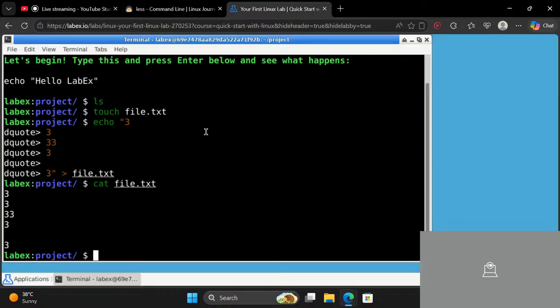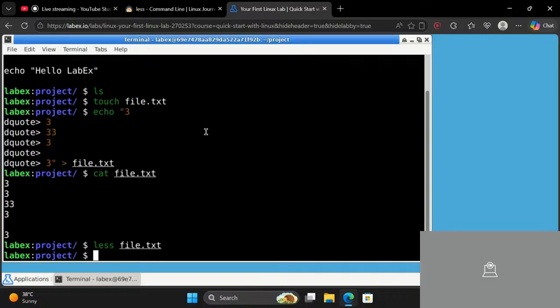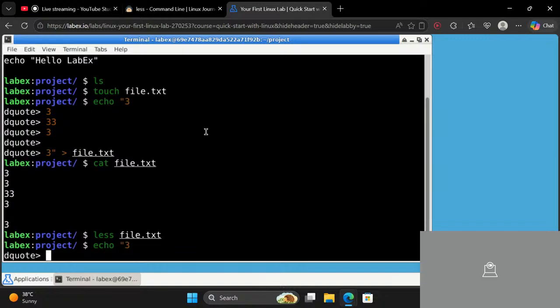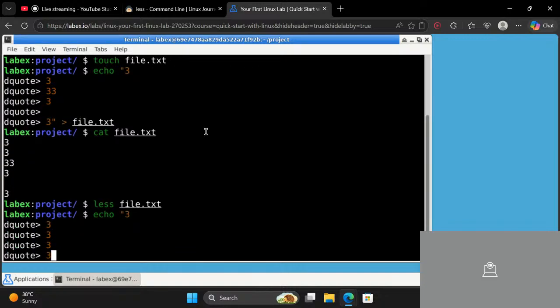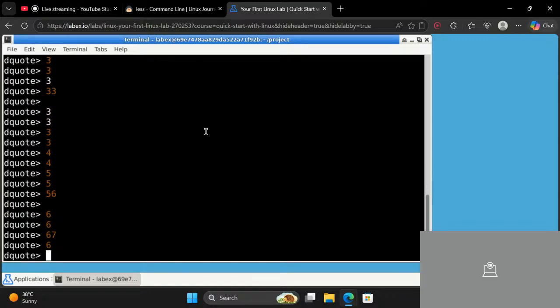Now if I type less file.txt, you can see there is nothing. Since there is nothing much, let me create a bit more content. Now let me put it to file.txt.